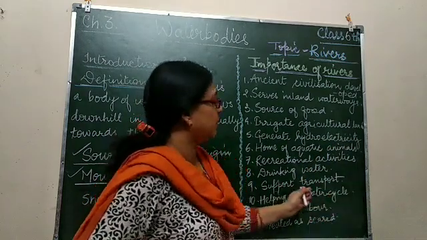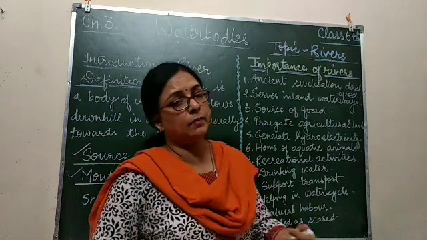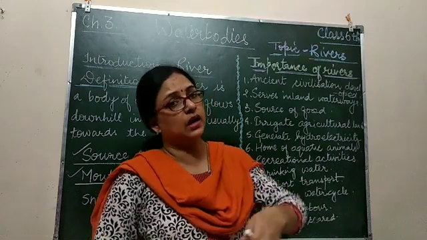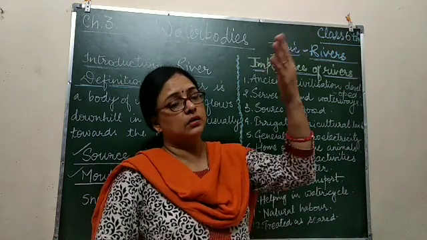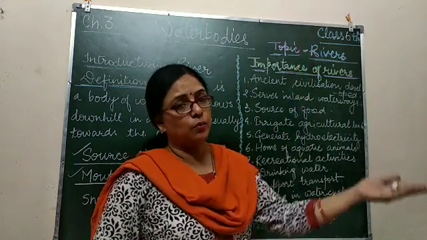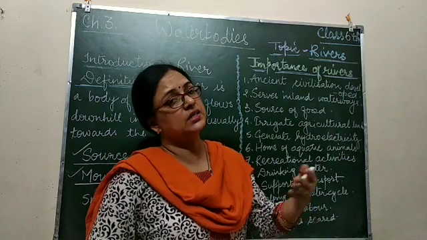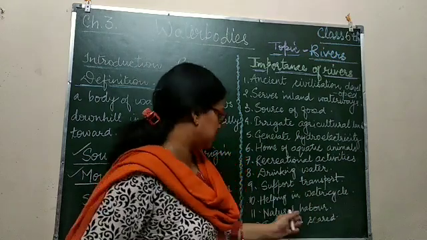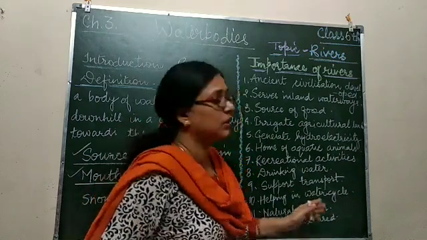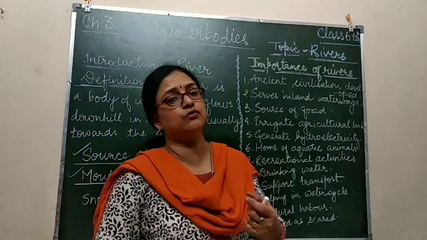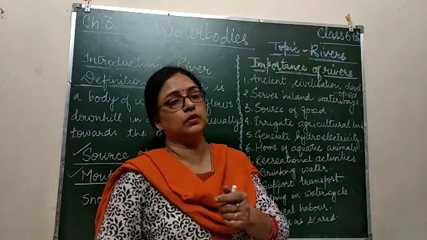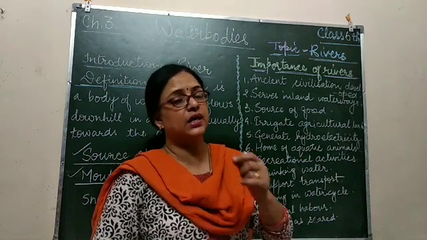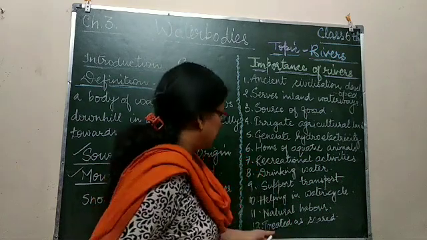They are helpful in the water cycle, same as the ocean: water heats up and then evaporates. The same process as with the ocean applies to the rest of the water bodies. Then natural harbor. A harbor is a place from where ships arrive and depart.